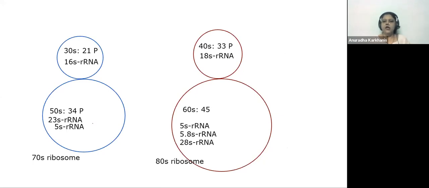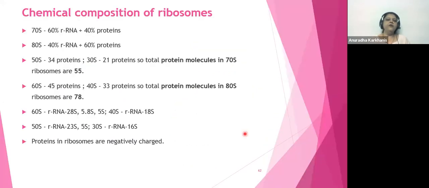So here we go back to our slideshow of content. Now see. So now the same thing again. Quickly I'm revising. 50S 34 proteins. उसमें 30S 21 proteins. 60S 45 proteins, 40S 33 proteins, 60S 28, 5.8 and 5, 40S 18, 50S 23S 5S, 30S 16S. तो ये इतना कंफ्यूजन लगता है, इतना कंफ्यूजन लगता है इसमें, तो बेटर क्या है, डॉल्स बनाओ, याद कर लो.